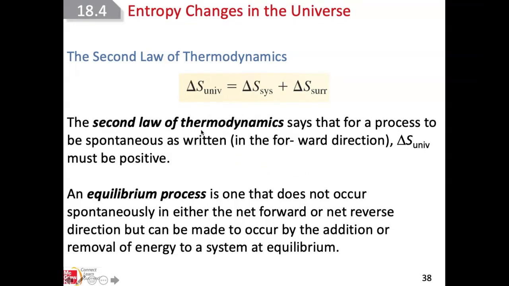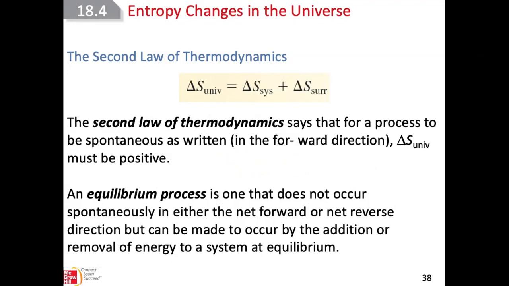The second law of thermodynamics tells us that for a process to be spontaneous, the delta S of the universe has to be positive. For a spontaneous process, delta S of the universe should increase.